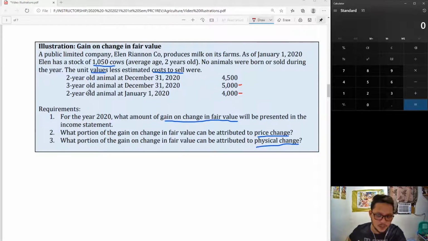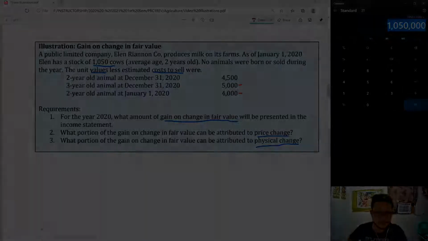From 2-year-old to 3-year-old, there is an increase of 1,000 per unit. Multiply by 1,050 cows. There is an increase in value of 1,050,000 for these cows. So that should be your answer for gain on change in fair value.